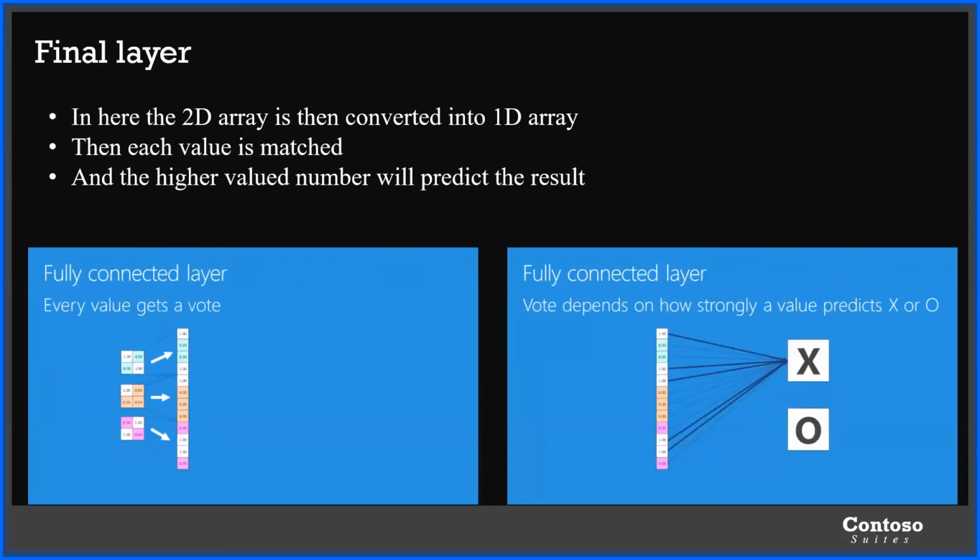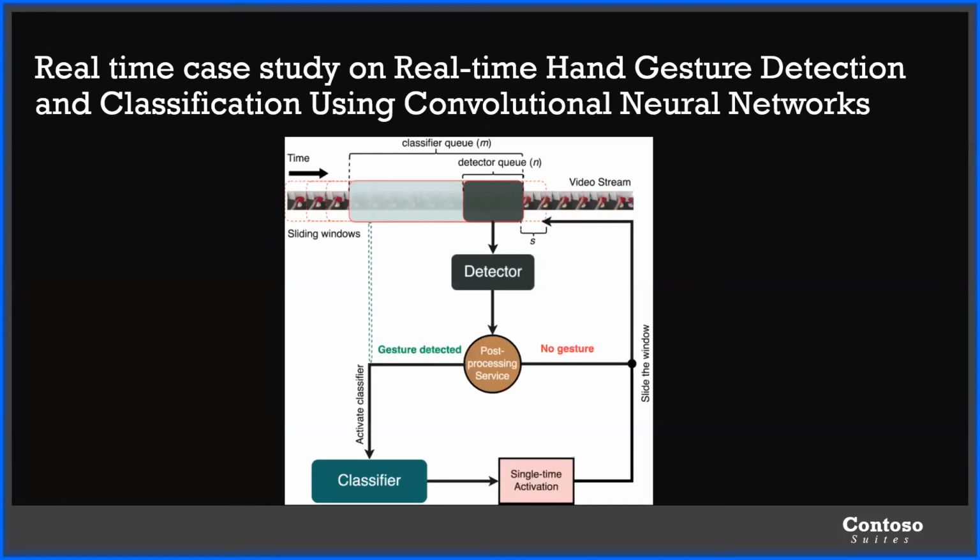And then this feature layer is converted into a 1D array, and then the maximum value is voted, depending on how strongly the value predicts X or 0. In our example, it's X. Yeah, that's about ResNet architecture and ResNet.